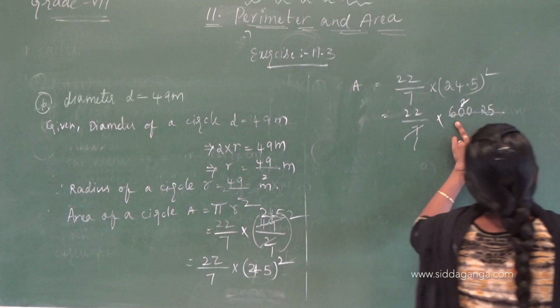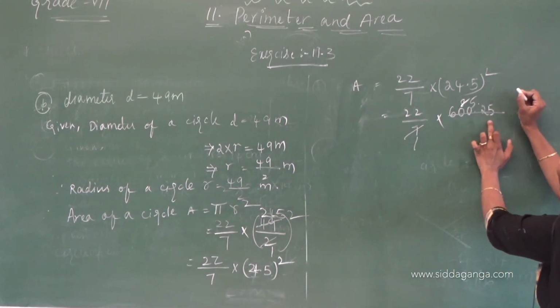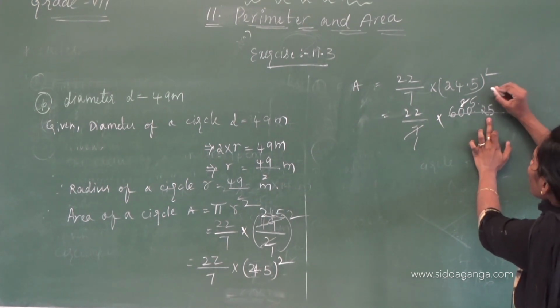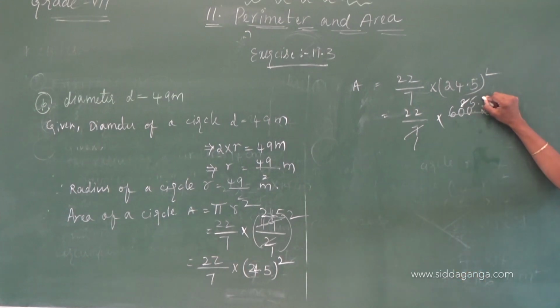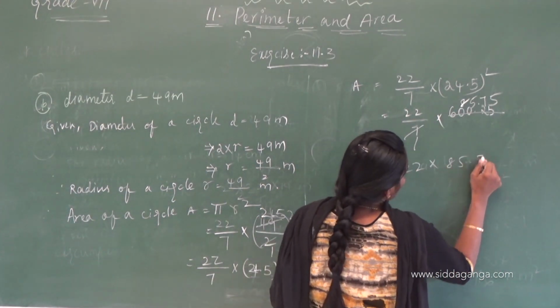8s are 7, 8s are 56, 40. 40 is there, 5. 32 means 4. Correct. And then 22 into 85.7.